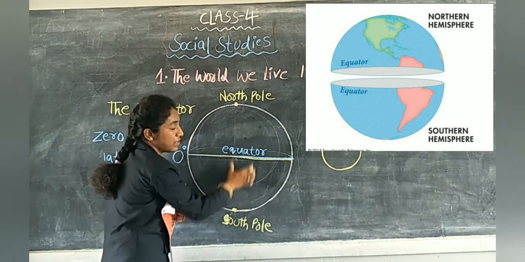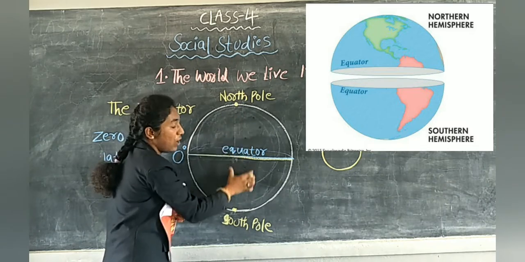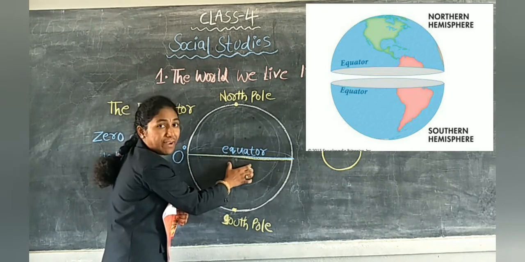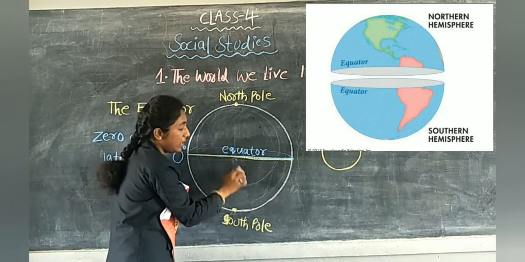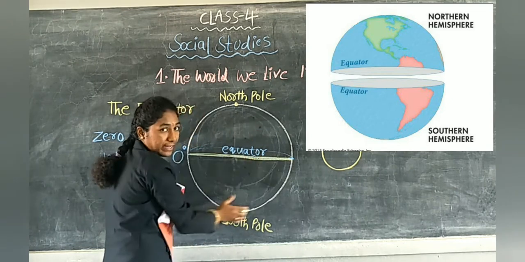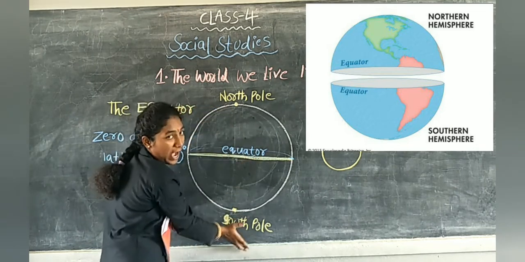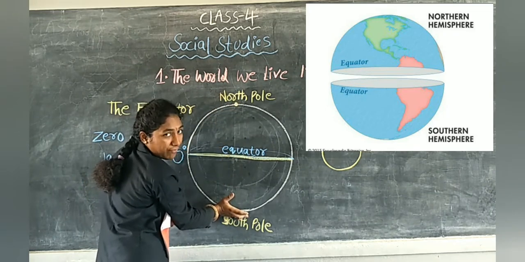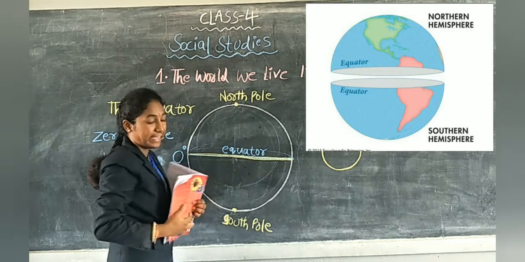These 2 halves are connected. These 2 halves are also equal. Which line divided these halves? Equator. This equator divided our earth into 2 halves. See, this is 1 half and this is 1 half. This equator divided like that.